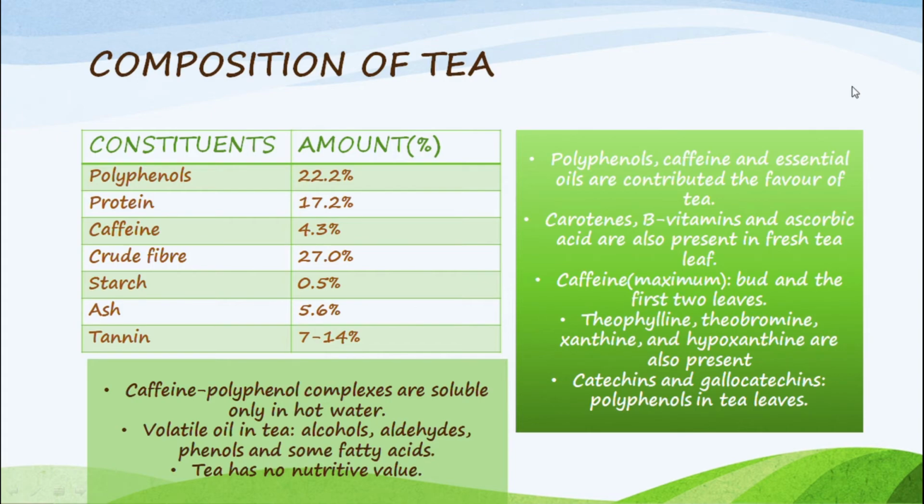Caffeine polyphenol complexes are only soluble in hot water. Volatile oil is also present in tea. Volatile oil contains alcohols, aldehydes, phenol, and some fatty acids.